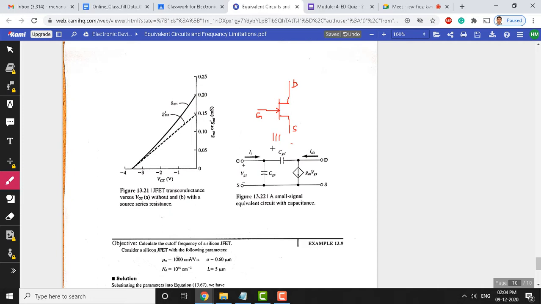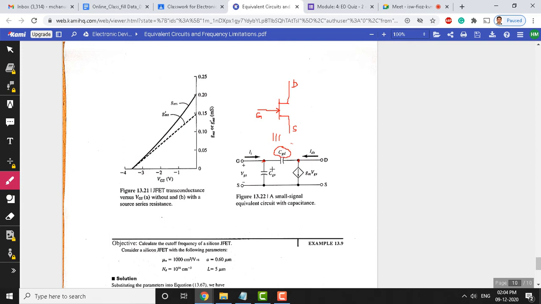The original equivalent circuit contains many capacitances and many resistances. All those things we have neglected here because their values are insignificant. So, you can neglect all those values. Only two capacitances have been considered here. CGD, because the gate terminal is here and the drain terminal is here. So, this is a capacitance between gate and drain.